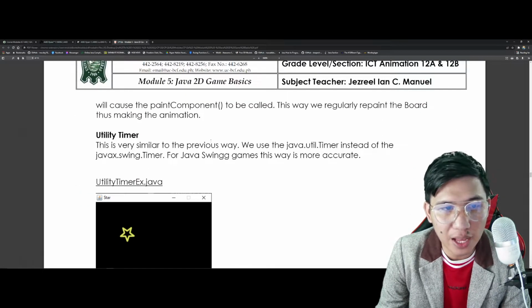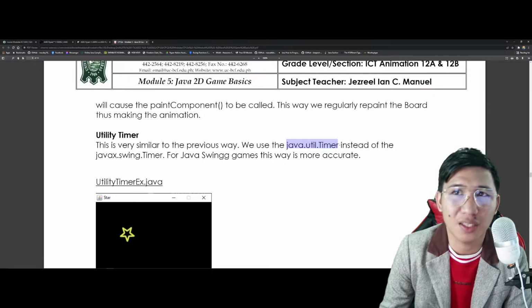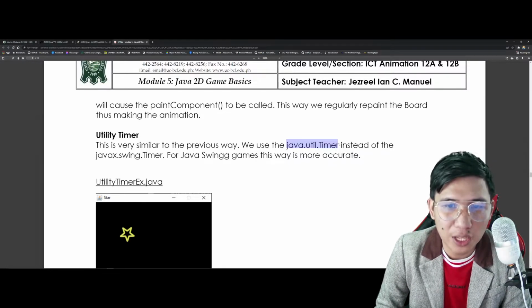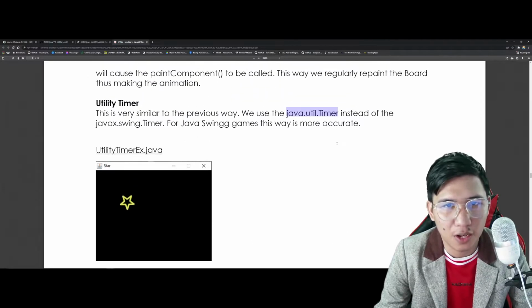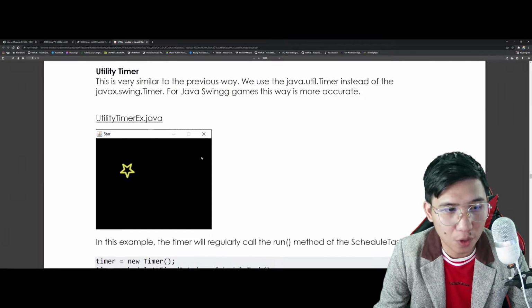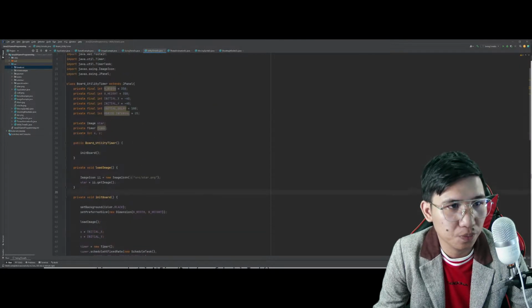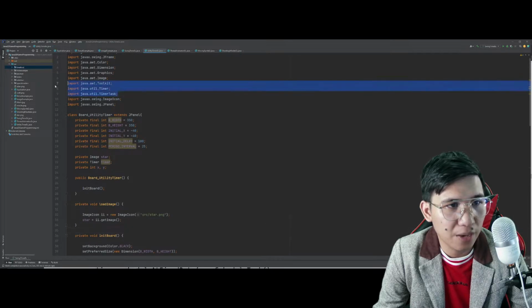Ito, the utility timer, it's actually similar to the swing timer itself, pero this time meron tayong tinatawag na java.util. Itong utility na to. Okay? For Java Swing games, this way is more accurate. Although the implementation is different, in which I will show you. Okay? Ito yun, no? Timer task.